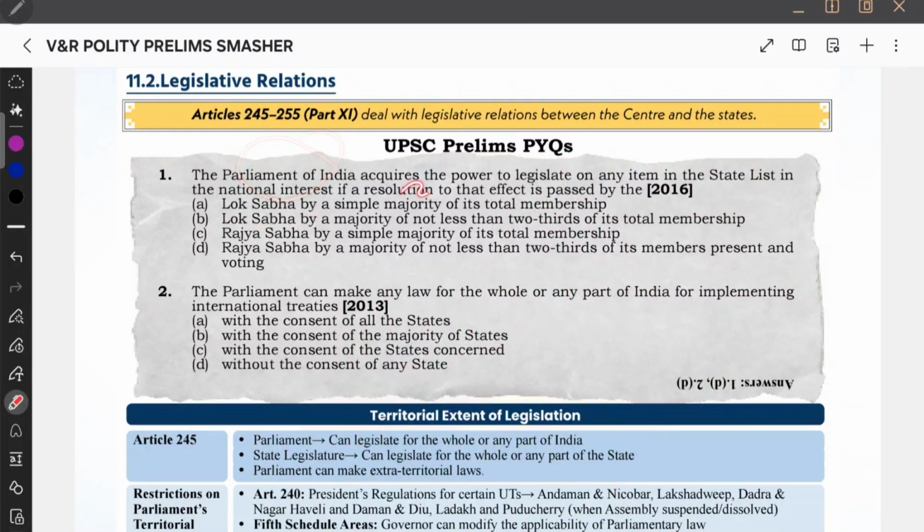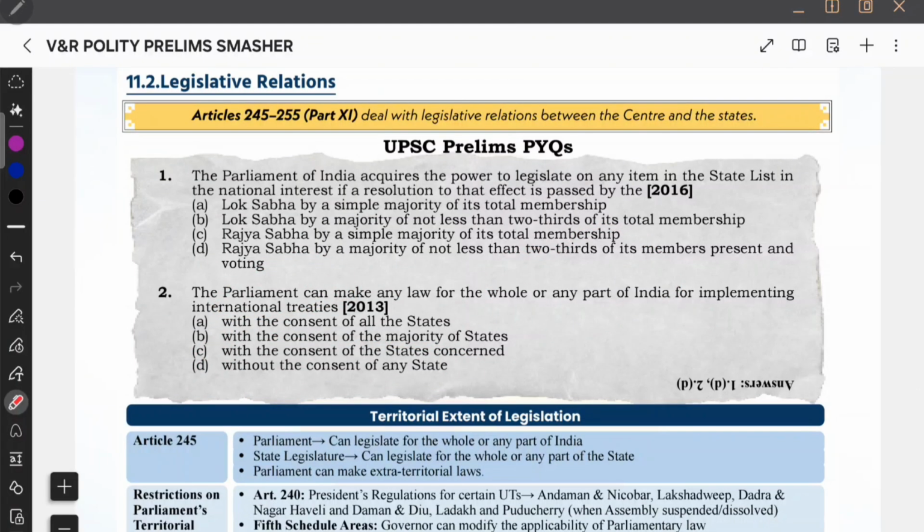Now, the Parliament of India, for national interest, they are asking. National interest: the first one, Rajya Sabha, not less than two-thirds of members present and voting. Option D. Next, the Parliament can make a law for the whole or any part of India for implementing international treaties without the consent of any state. Correct. Option D. People will think, why is state consent not needed?